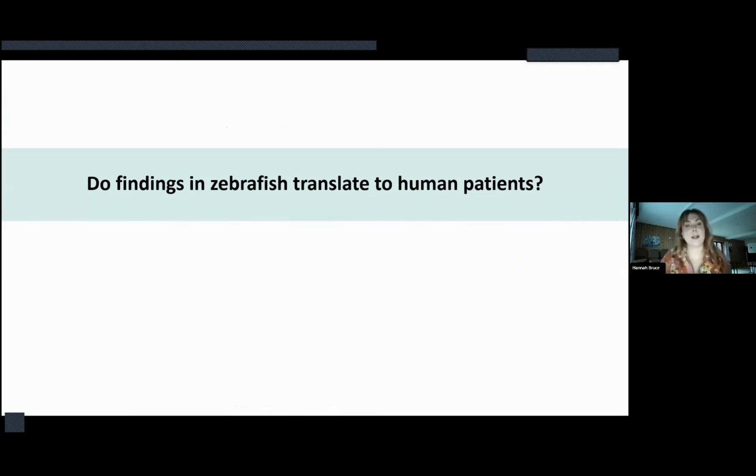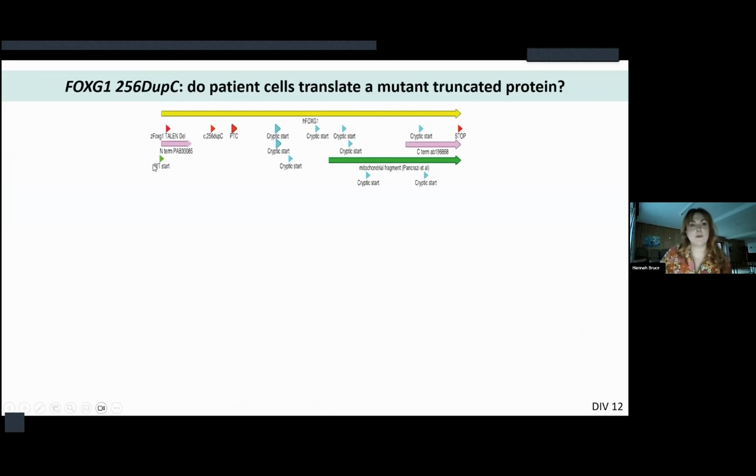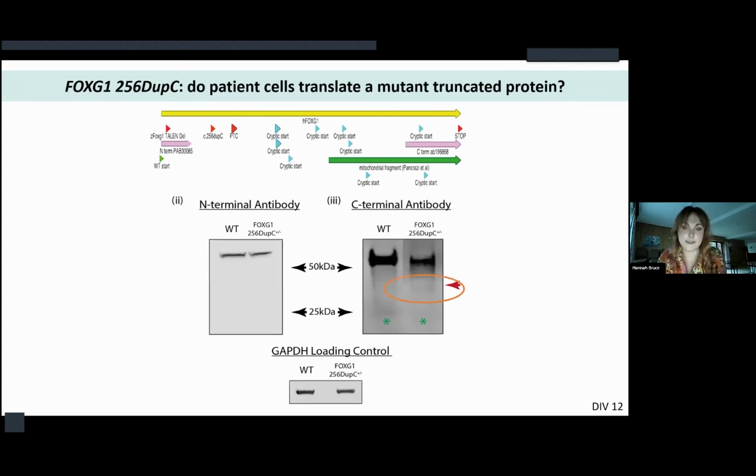And of course, that's all well and good, but zebrafish tend not to get FOXG1 syndrome, so I wanted to make sure that this was translatable to human patients. For this, I was fortunate enough to receive an iPSC line from a FOXG1 syndrome patient that has a mutation very similar to our zebrafish model, with these cryptic start codons conserved from fish to mouse to human. And when I repeated my Westerns, I did indeed see that the FOXG1 syndrome line again had this smaller peptide band, which corresponds to reinitiation of translation from one of these cryptic start codons.